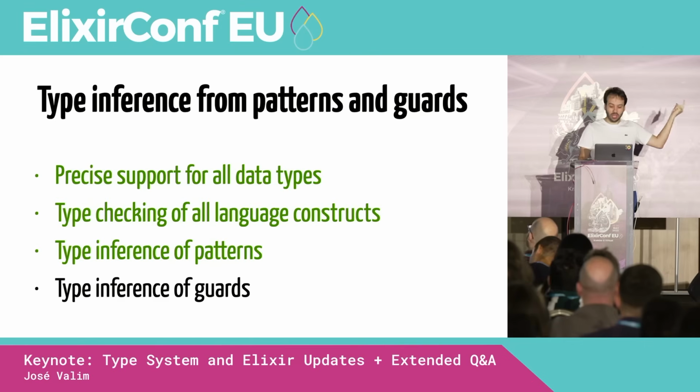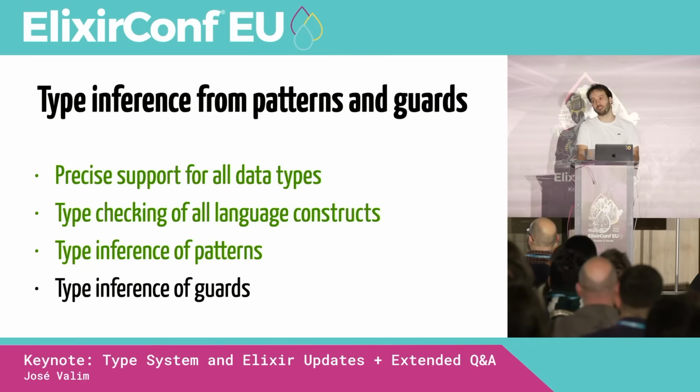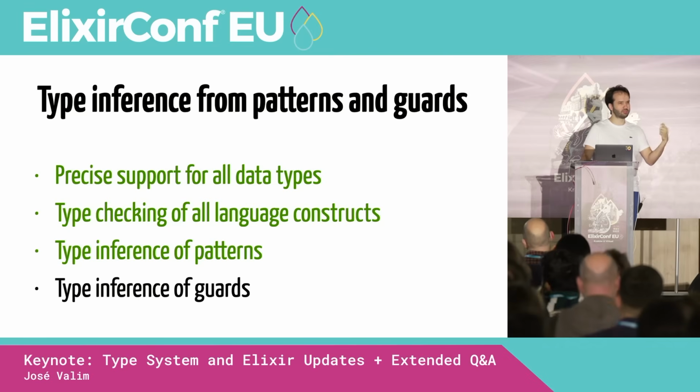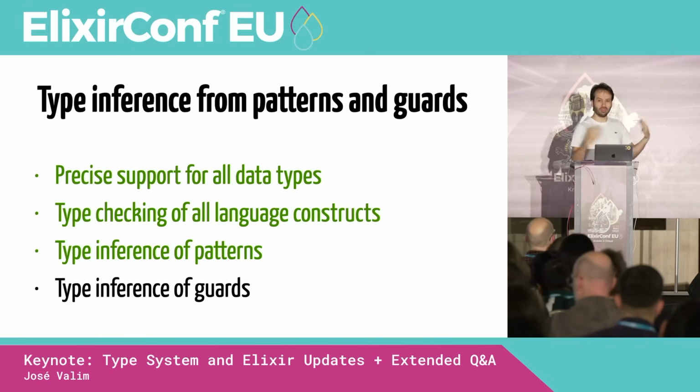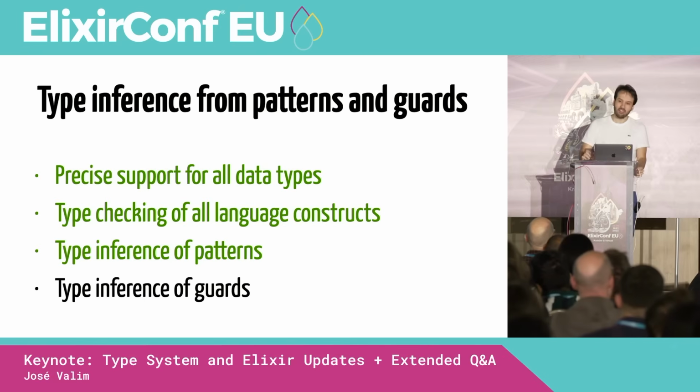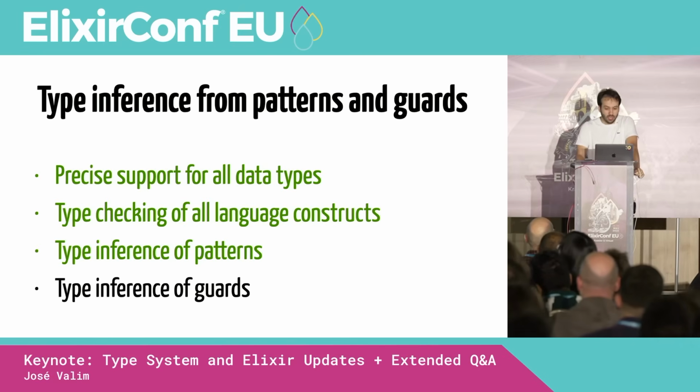Type checking of all language constructs is done as well, and type inference of patterns. The only thing missing is type inference of guards, which is something that I actually wanted to add in Elixir 1.19. If you see my previous presentation, I said, hey, in 1.19 we are going to have type inference of guards. But as you can see, we don't have it yet. So what has happened? Well, something that never happens in software projects, which is a slight change of scope.